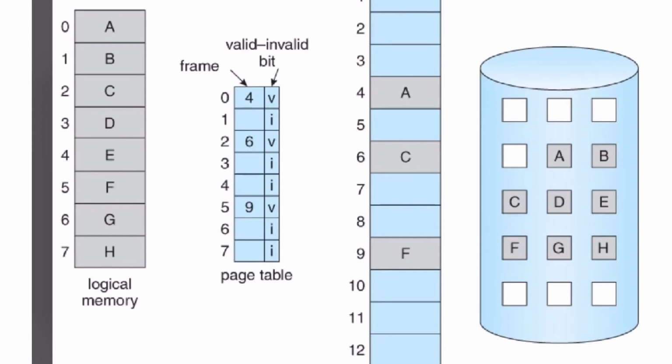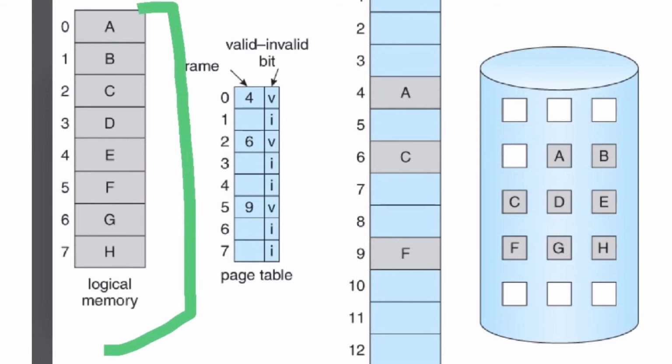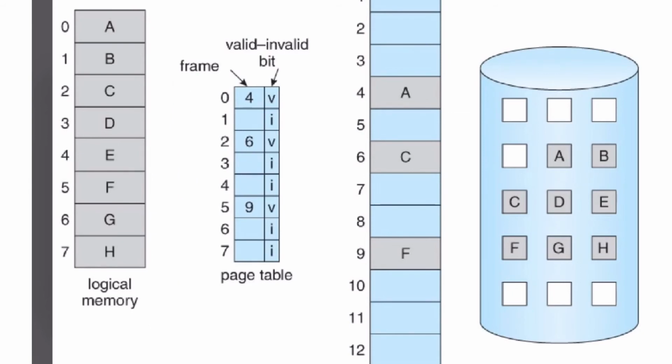Page number 5, that is F, is loaded in frame number 9. That means out of 8 pages, I have loaded only 3 of them.